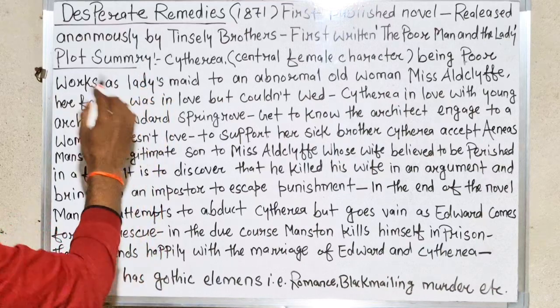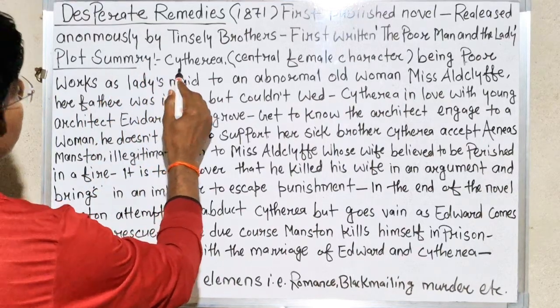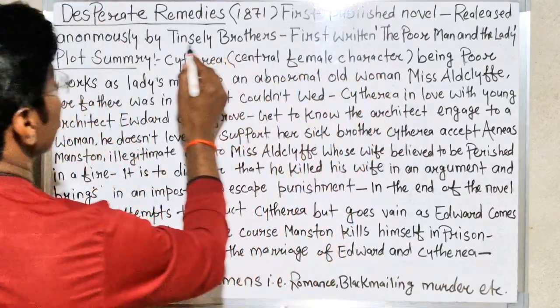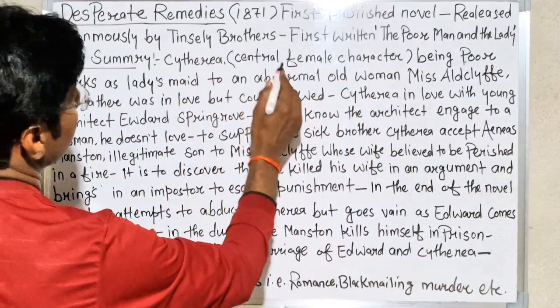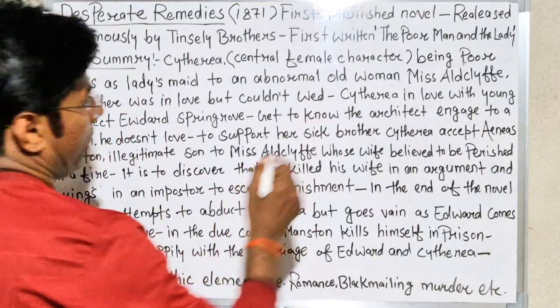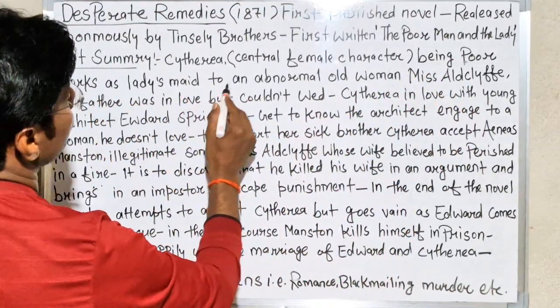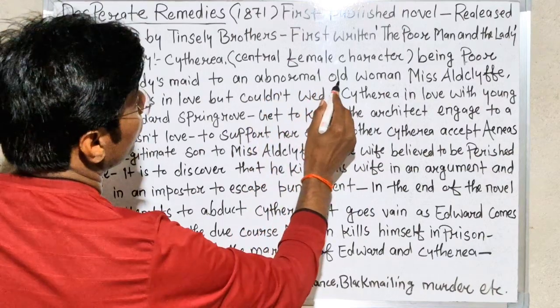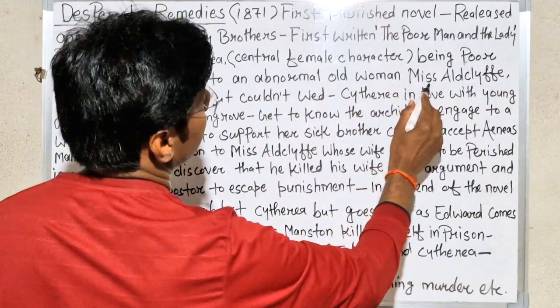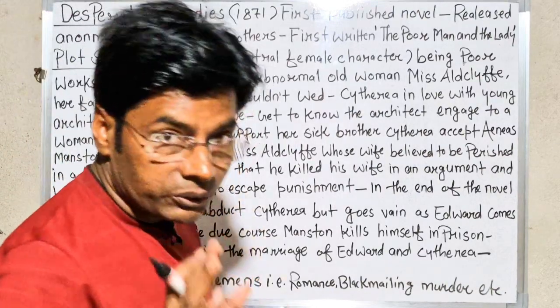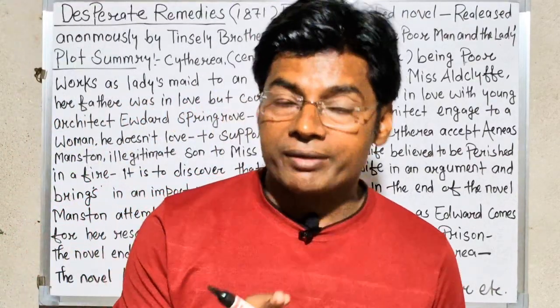Plot summary. So see, Cytherea, central female character. Remember, Cytherea is the central female character. Being poor, she works as lady's maid to an abnormal old woman, Miss Aldcliffe. Remember this.